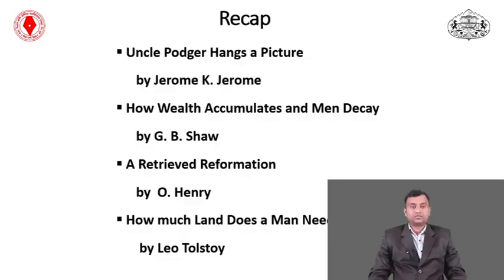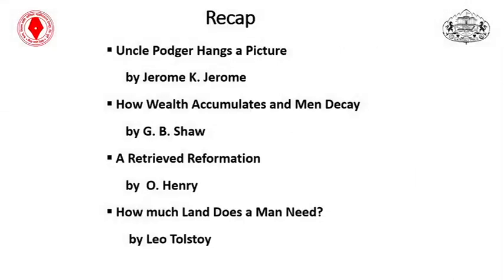Friends, as we know, we have four prose lessons: Uncle Podger Hangs a Picture written by Jerome K. Jerome, then How Wealth Accumulates and Men Decay written by George Bernard Shaw, then A Retrieved Reformation written by O. Henry, and How Much Land Does a Man Need written by Leo Tolstoy.